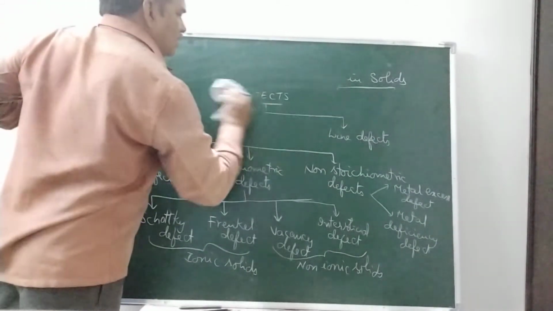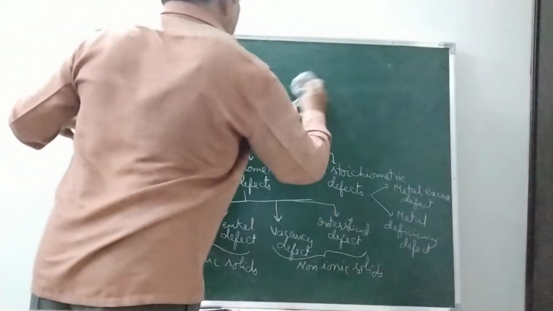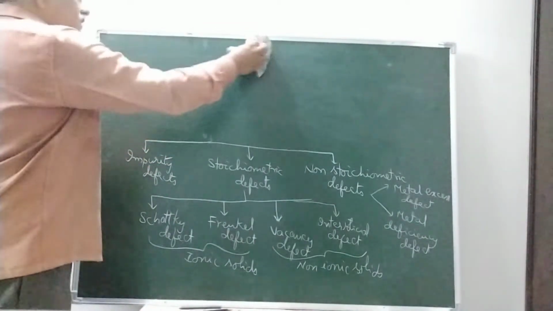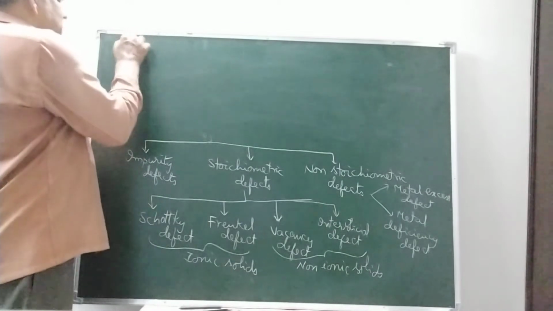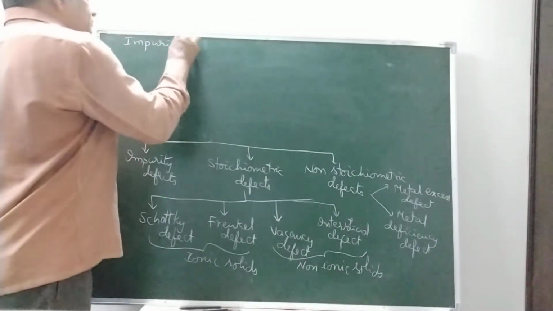Impurity defect. What is impurity defect? If some impurity is doped in a crystal, then the properties of that crystal change. Okay, so we will discuss impurity defect with an example.